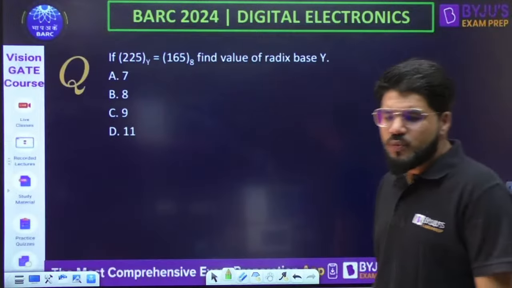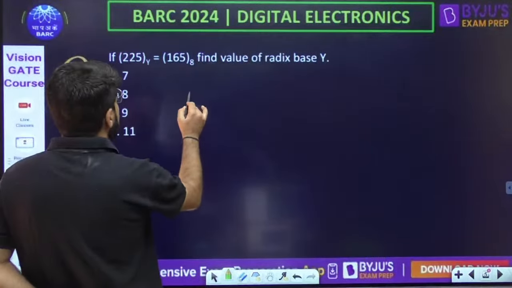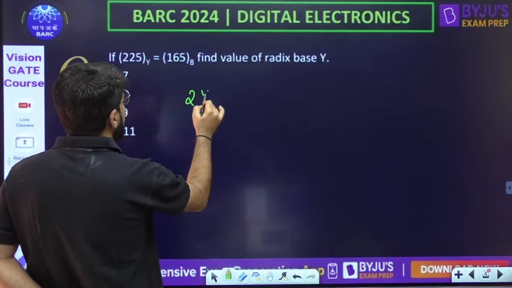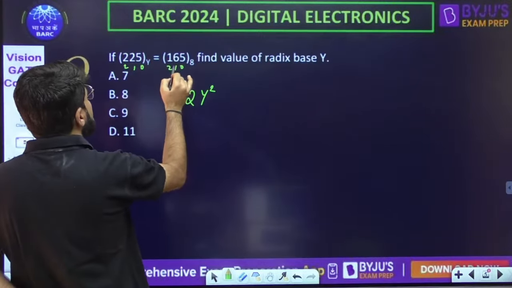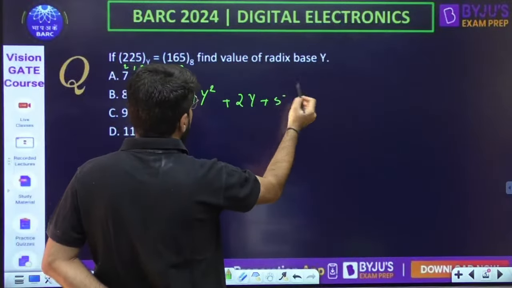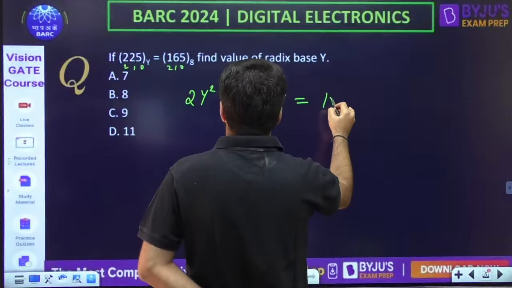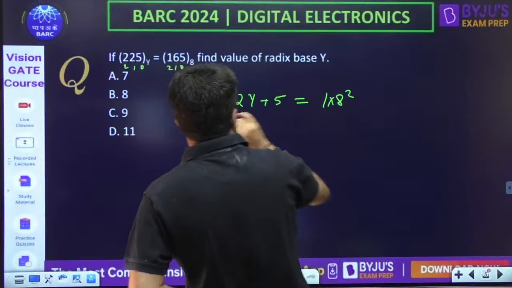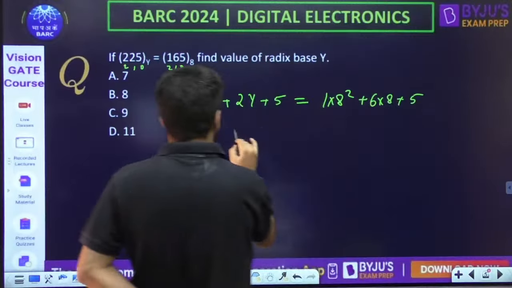225 is in the base y. Converting both to decimal: 2y square, because the positions are 0, 1, 2. This is also a 3-digit number, position 0, 1, 2. 2y square plus 2y power 1 plus 5y power 0, that will be only 5, should be equivalent to 1 into 8 square, it's a base 8 octal number, plus 6 into 8, plus 5. So 5 is straight away cancelled.